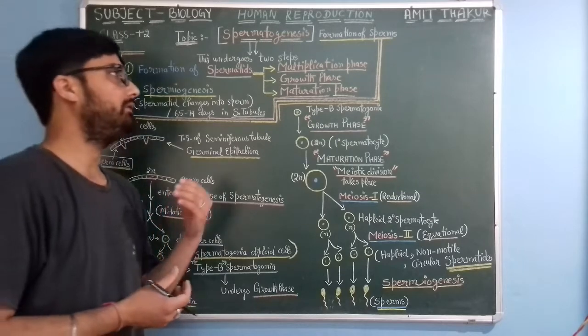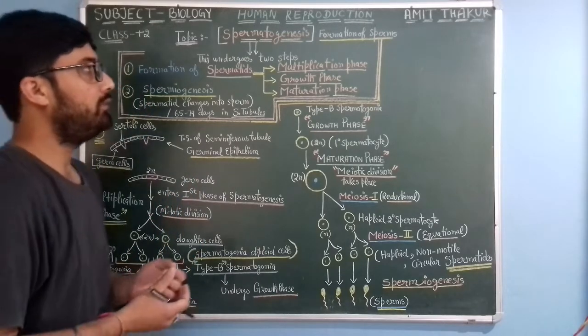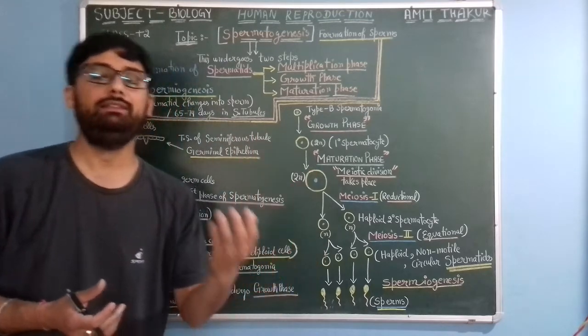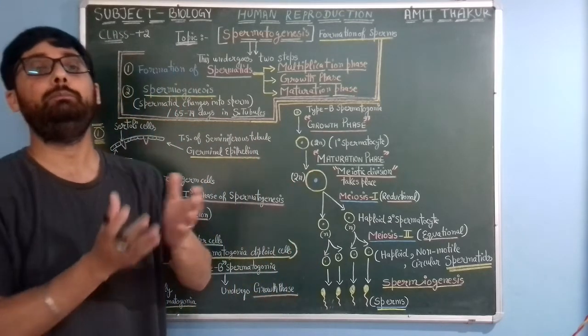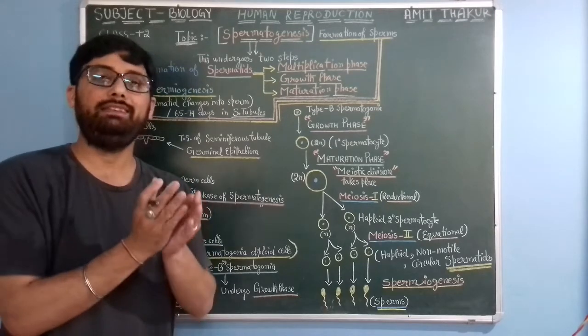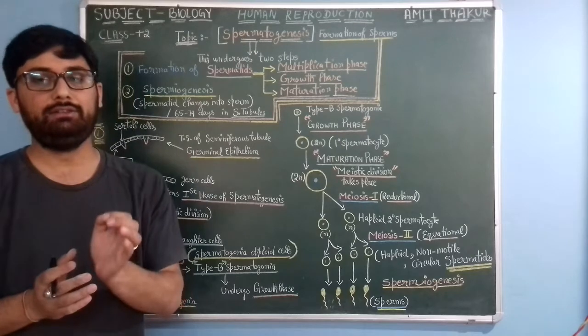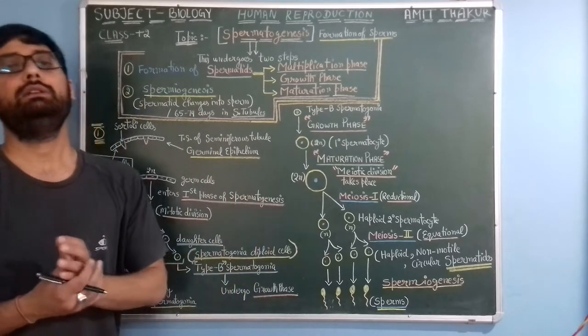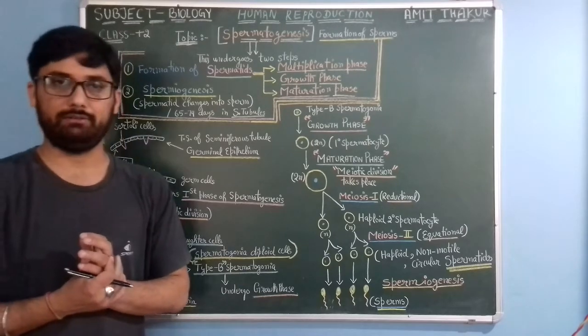There are some animals who have breeding seasons, or they are seasonal breeders. In the animals known as seasonal breeders, testes become functional only in the breeding season.